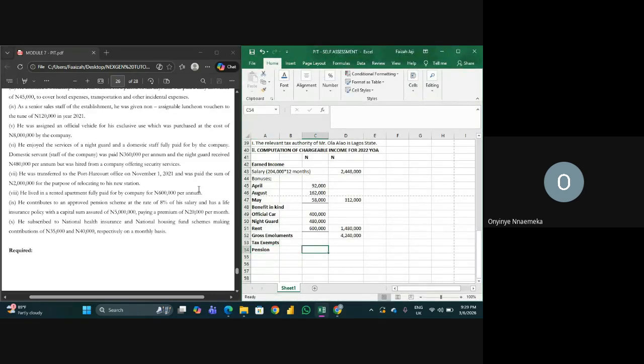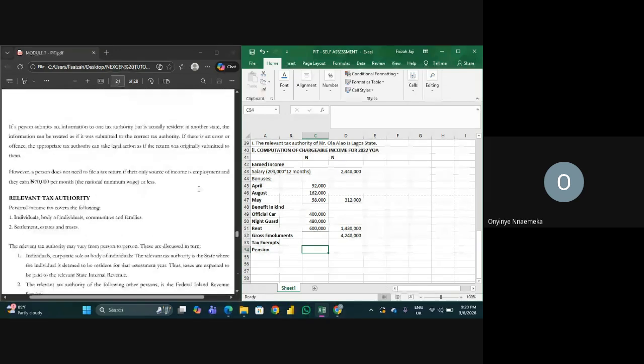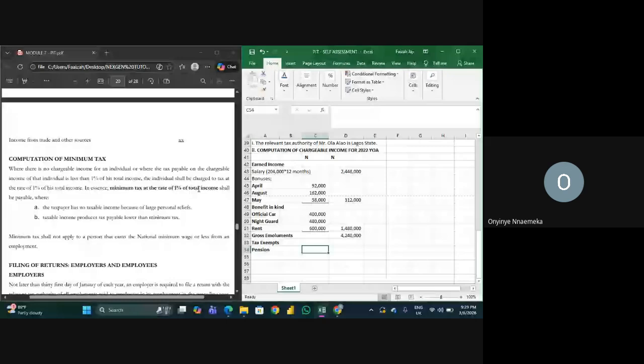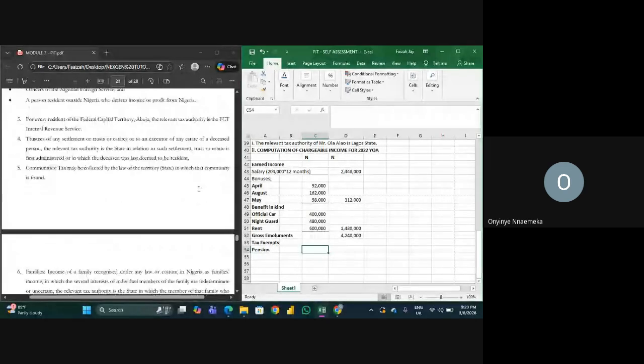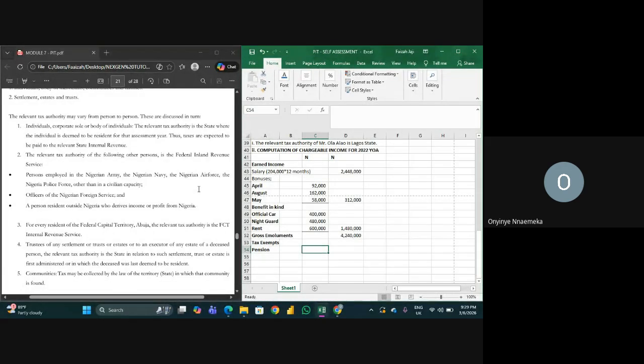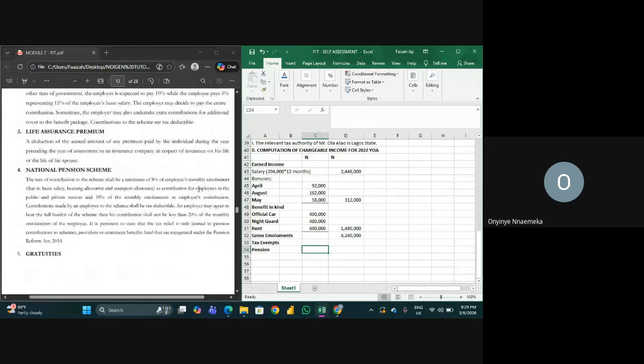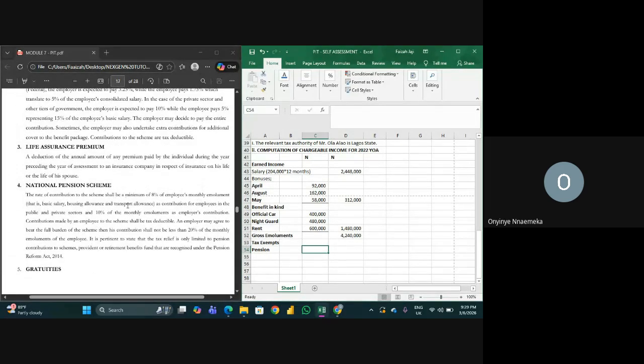Pension. And they say pension is 8% of his salary. Please, let's go back to where we have the pension, because some things you add together before you do 8%. I'm not sure if that's basic salary or if we're adding bonuses. Okay, here we are, the pension scheme.